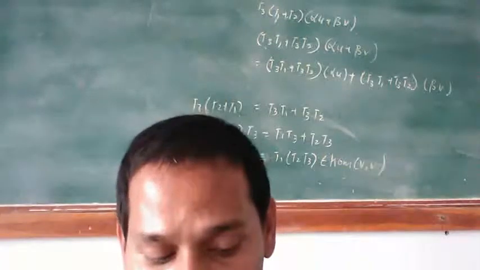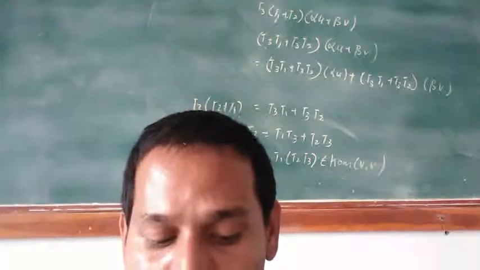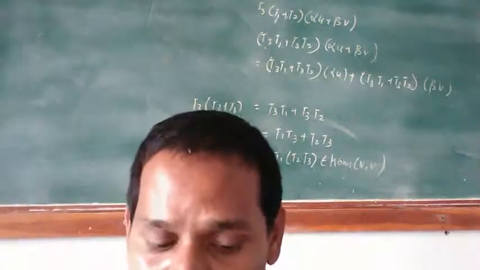Now one more definition: right invertible.